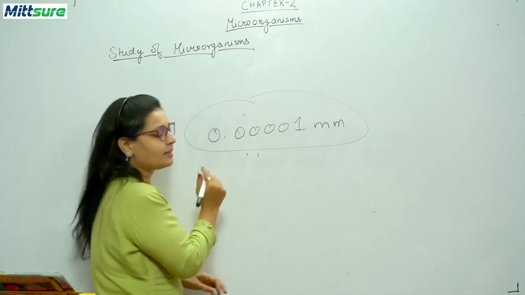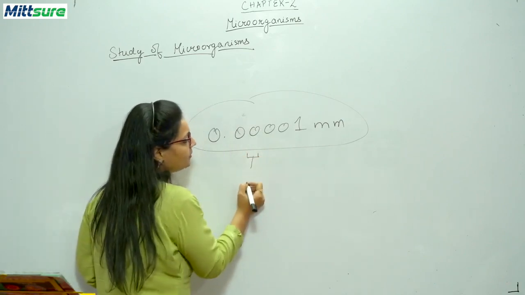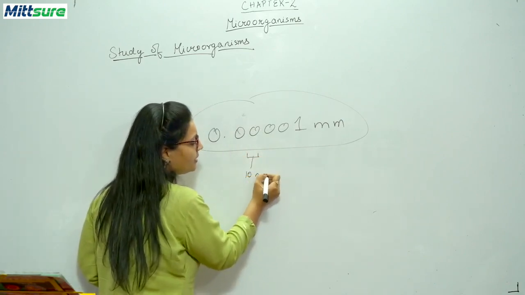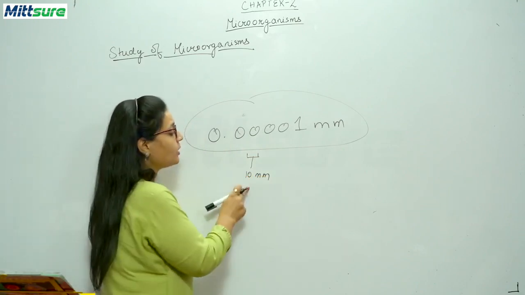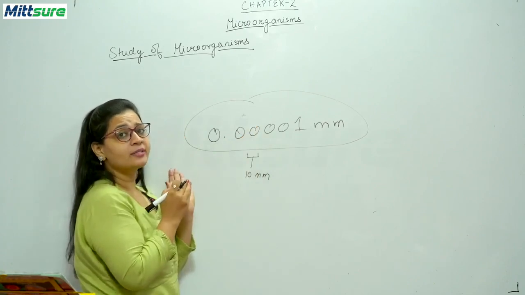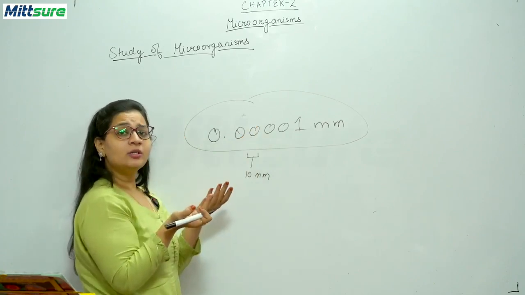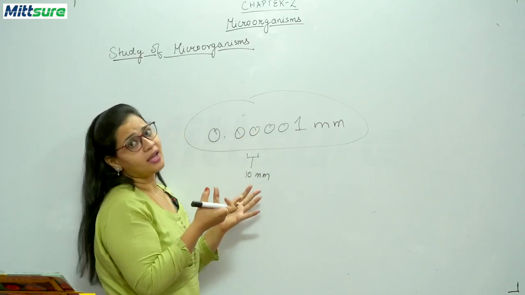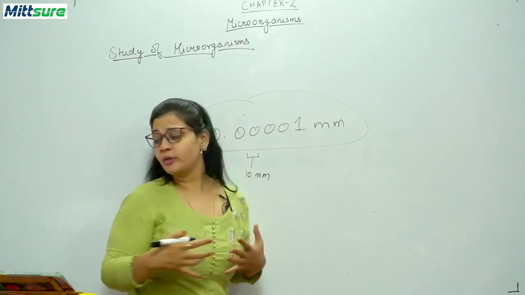So this is your 1 centimeter, okay? And this 1 centimeter has 10 mm's. So you can imagine कि कितना smallest diameter होता है in microorganisms का. So आप इन्हें देख ही नहीं सकते. You cannot see them with your naked eyes. So how come we came to know about them?